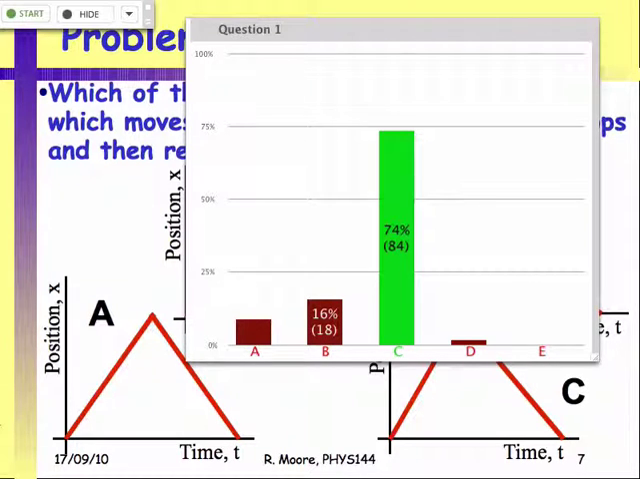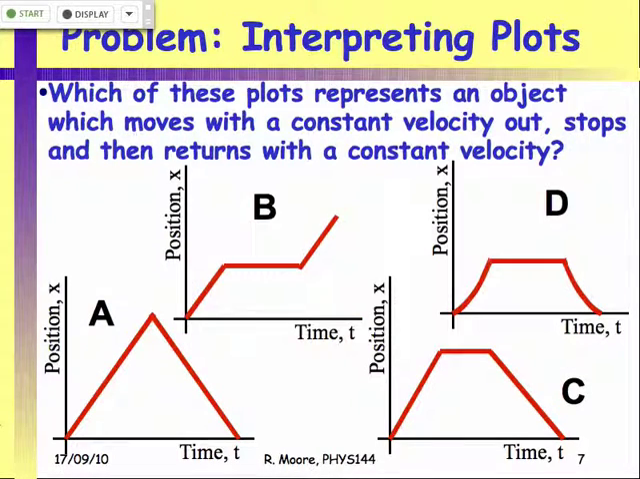There we go. Okay, so the correct answer is indeed C. So we won't do the second part because a large majority of you got it right. So why is that? Well,